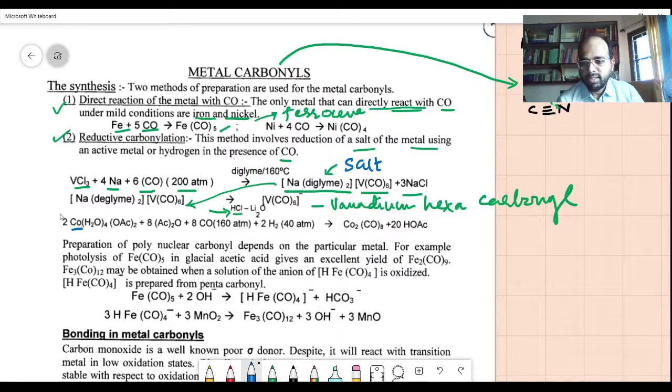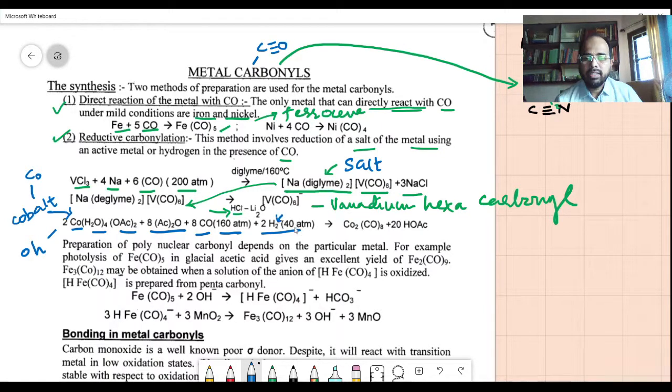Then you have this, which is different. This is cobalt. You must always be very careful in using CO, because one CO stands for cobalt and the other CO stands for carbon monoxide. So here you have a cobalt aqua complex with two acetate ligands. It's an octahedral complex which reacts with 8 molecules of acetic anhydride and 8 molecules of carbon monoxide at high pressure, with hydrogen gas for the reduction.